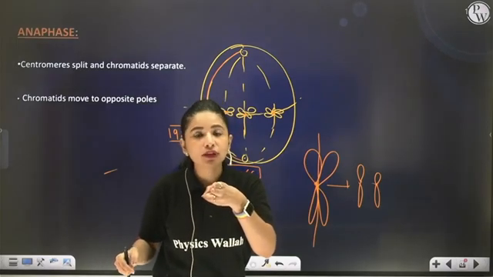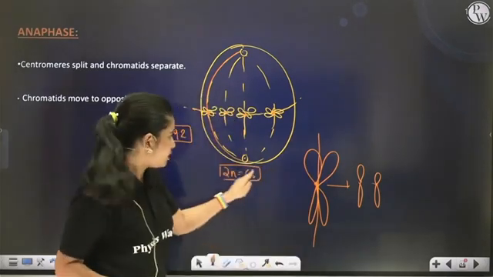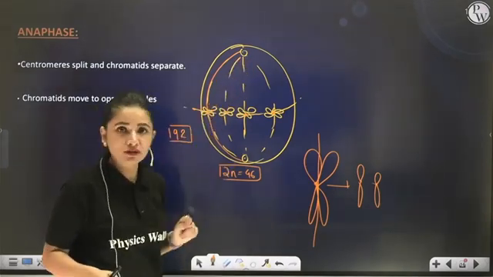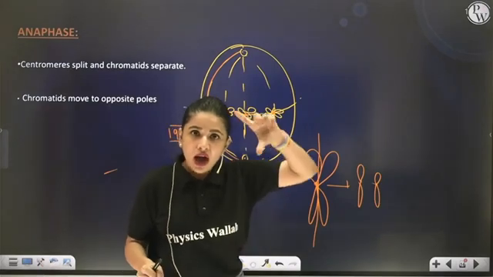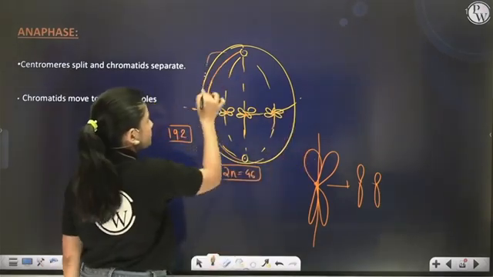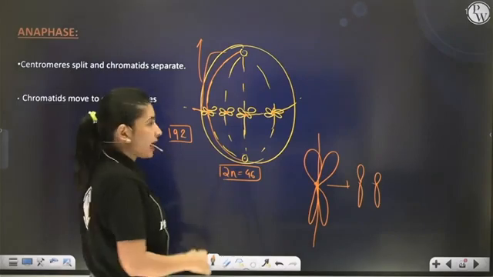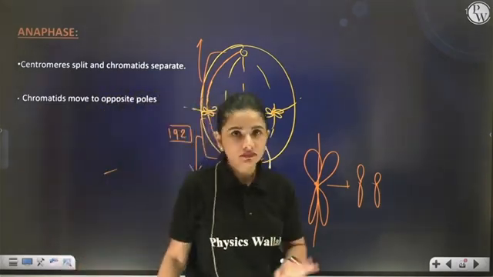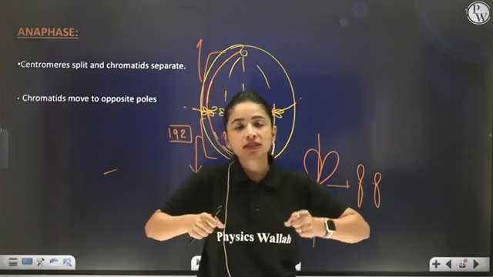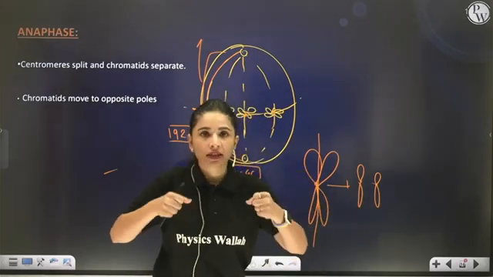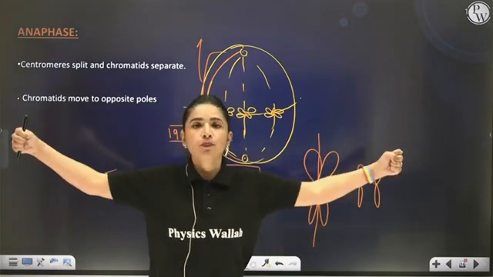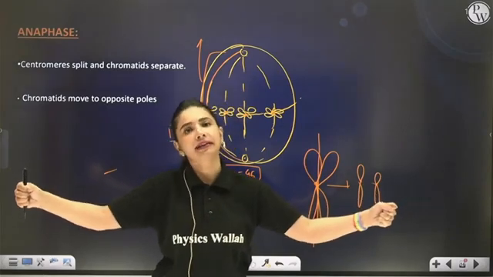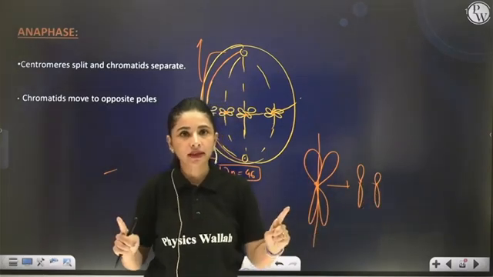And the ends of the spindle fiber are attached to the centrosome, right? So half of the spindle fiber will be pulled upward, and the remaining half will be pulled downward. Yes or no? So as soon as the centromere splits, the spindle fibers move towards the opposite pole carrying each chromatid. Getting my point? Yes or no?